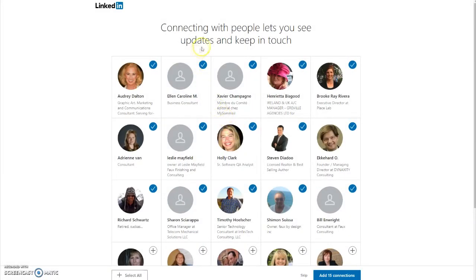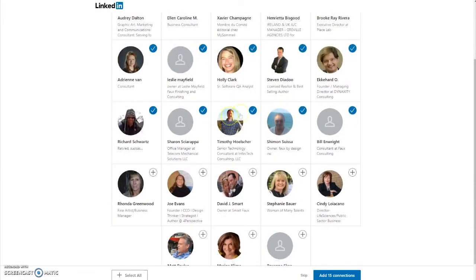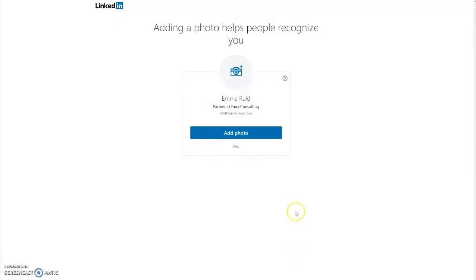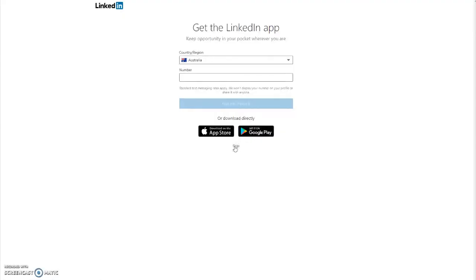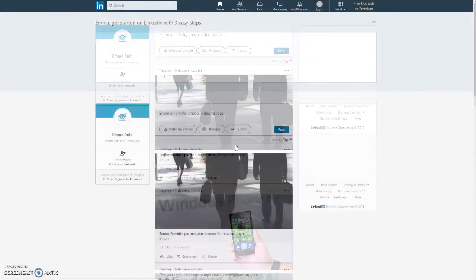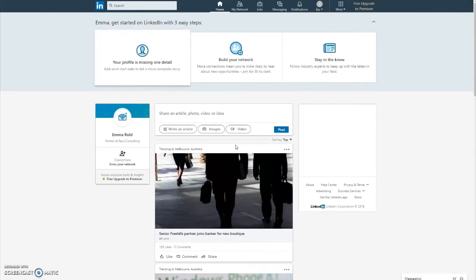This page will suggest some connections based on the information that we've entered so far. As we don't have much of a profile to show as yet, let's skip for now. Adding a quality photo to your profile is a key step. However, we'll be covering this later in the video, so please skip for now. The LinkedIn app is a handy tool to keep a track of your network while you're on the go. You can download it directly to your phone or get LinkedIn to send you a link to download. And that's it. Now you've set up your LinkedIn account. Keep watching to see how to refine your profile in order to become a LinkedIn All-Star.